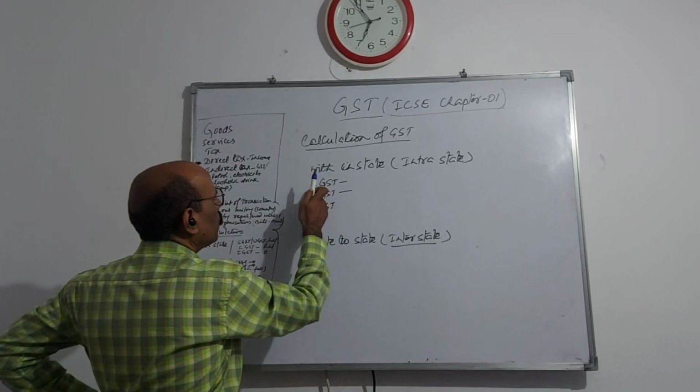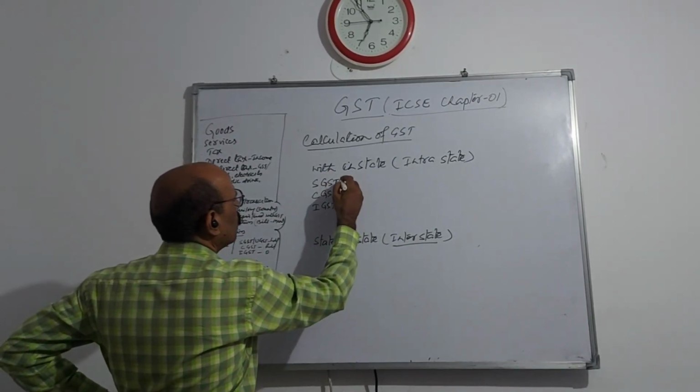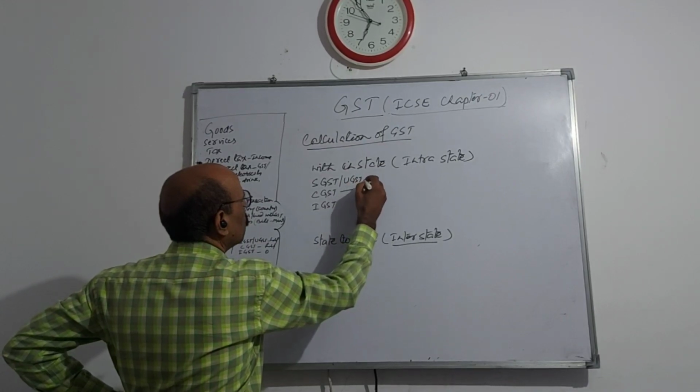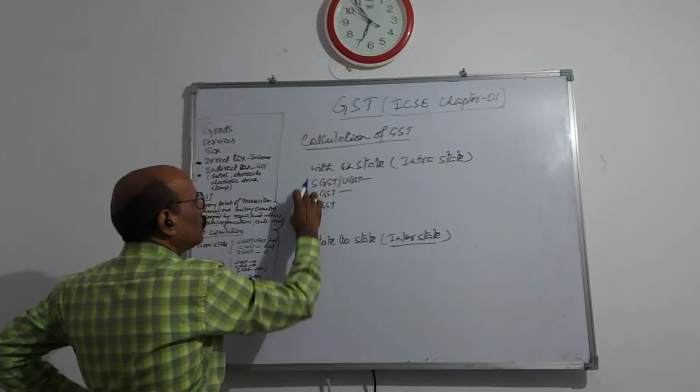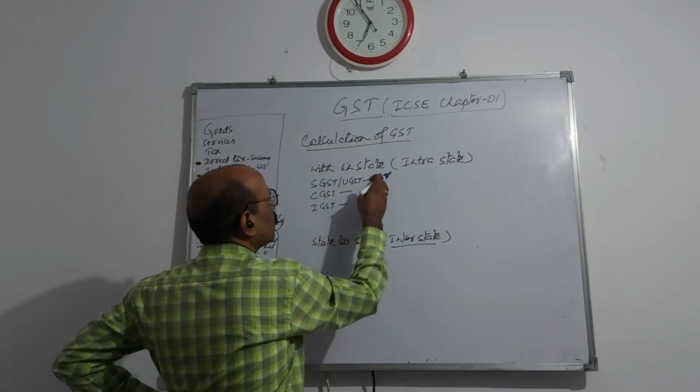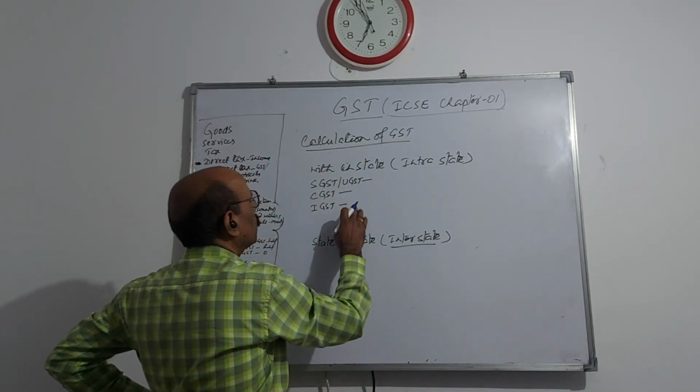And if in place of a state, a union territory is there, then UGST. These three types of GST will be considered in these taxation systems.